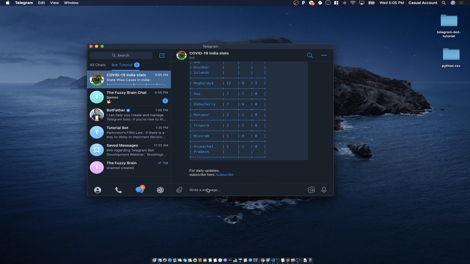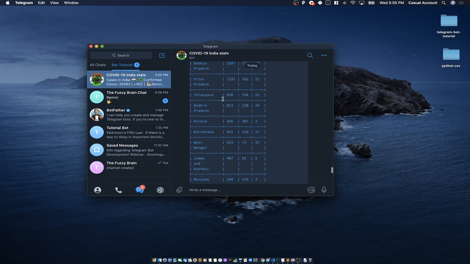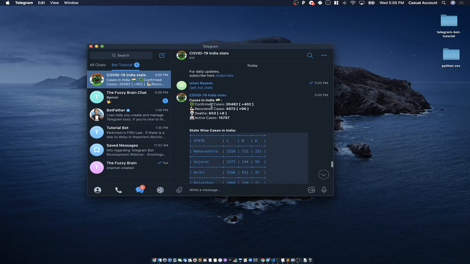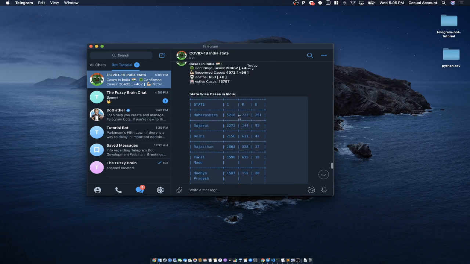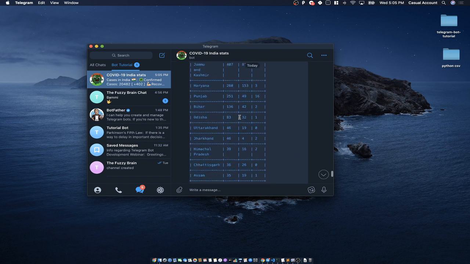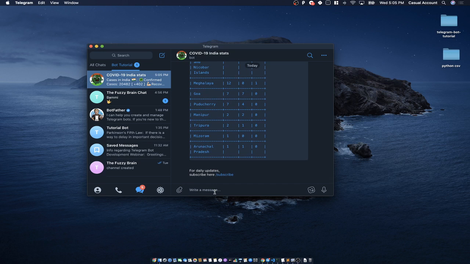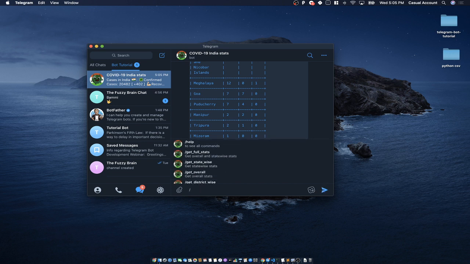Next, if you want to get both pieces of information, for example, get full stats, you'll get both the stats combined in a single message, the overall stats as well as the state-wise stats, right? Now going forward, there are other commands as well. So, how to send commands? To send a command, you can just type forward slash, then a list of commands will pop up. You can select any one of them.